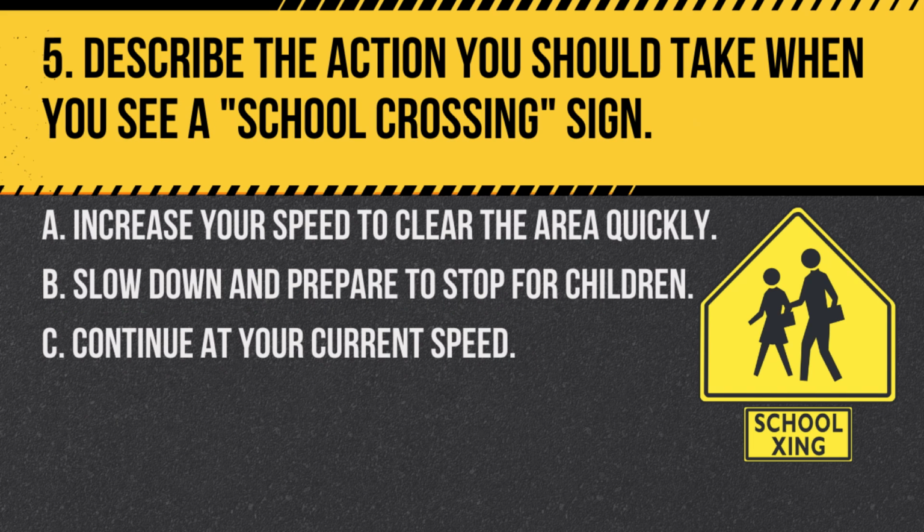Question 5. Describe the action you should take when you see a school crossing sign. A. Increase your speed to clear the area quickly. B. Slow down and prepare to stop for children. C. Continue at your current speed. Answer B. Slow down and prepare to stop for children. A school crossing sign indicates that drivers should slow down and be prepared to stop for children crossing the road.